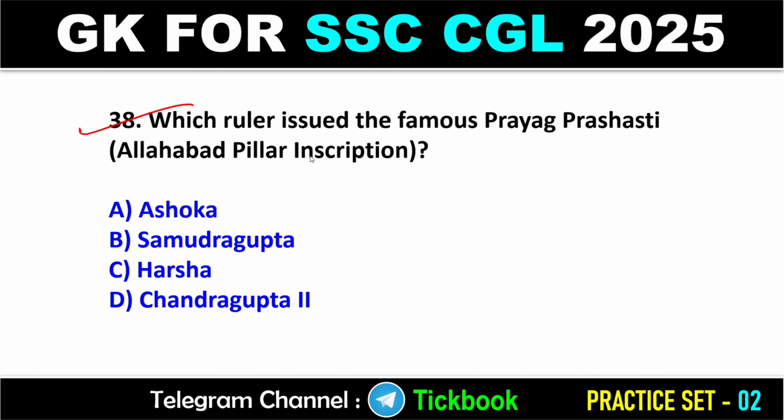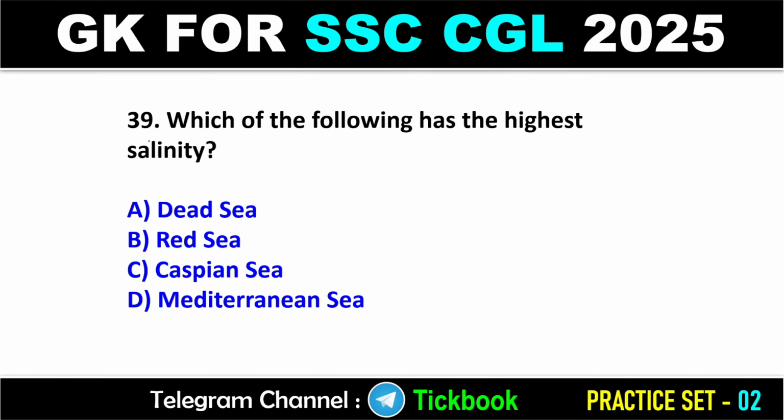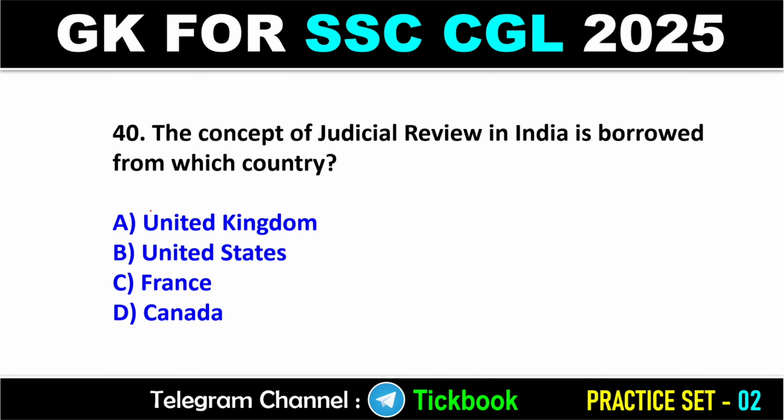38. Which ruler issued the famous Prayag Prashasti Allahabad pillar inscription? Option number B is the right answer, Samudragupta. 39. Which of the following has the highest salinity? Option number A is the right answer, Dead Sea. 40. The concept of judicial review in India is borrowed from which country? Option number B is the right answer, United States.